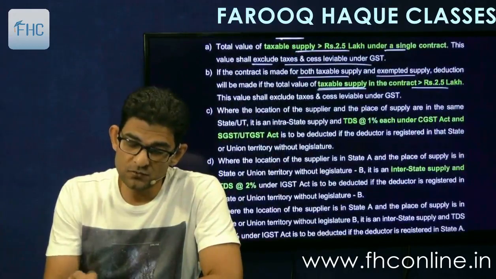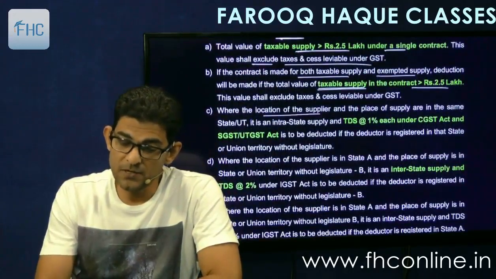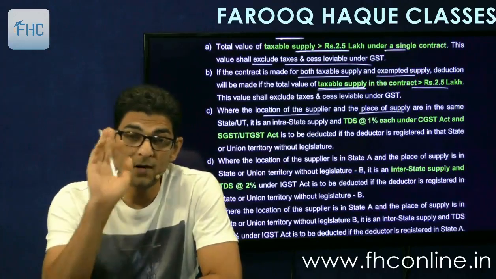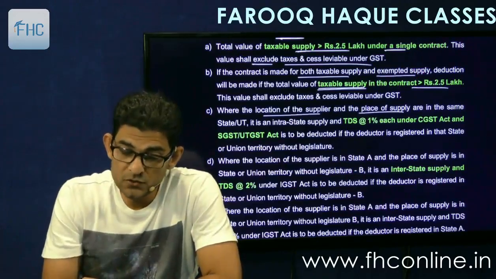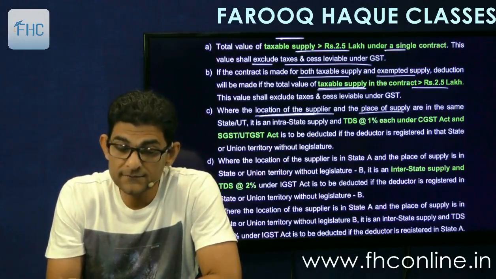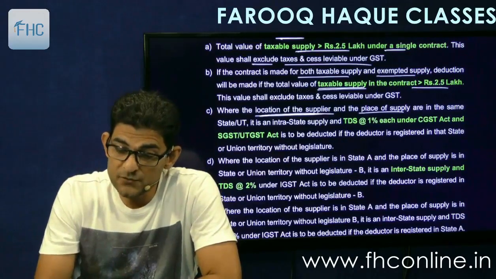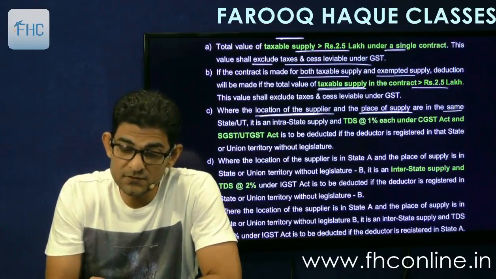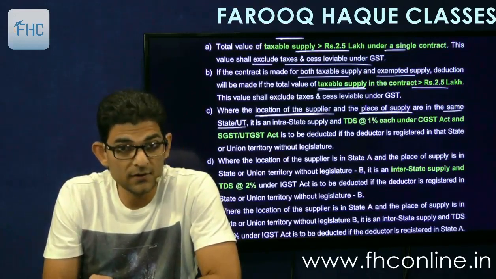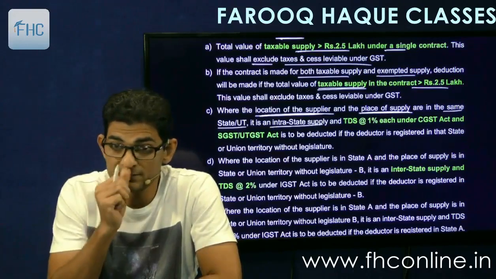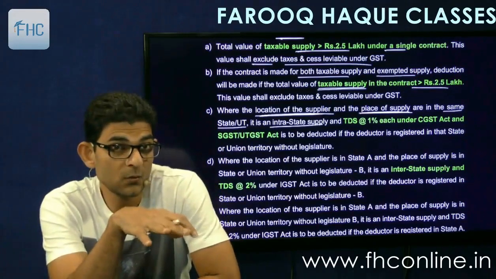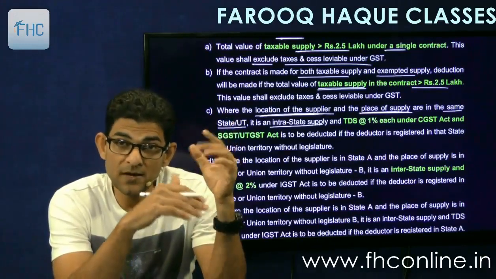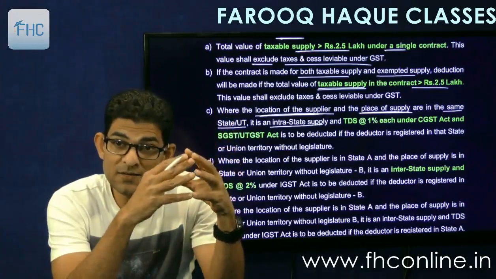Then the location of the supplier and the place of supply. Now these are a few very important points, okay? Understand them. If the location of supplier and place of supply are in the same state or union territory, then it is intrastate supply. What is intra and interstate? Intrastate means where the location of supplier and place of supply are in the same state.